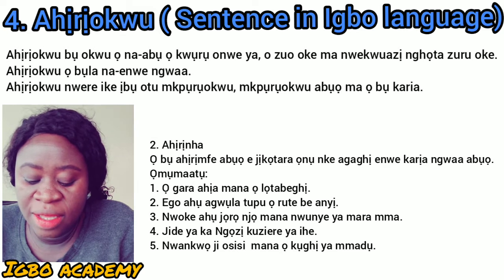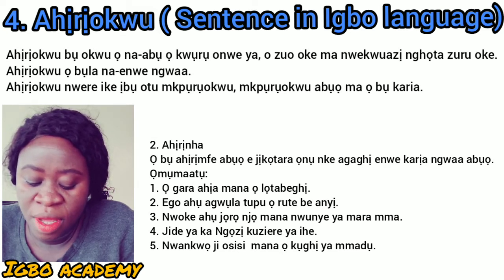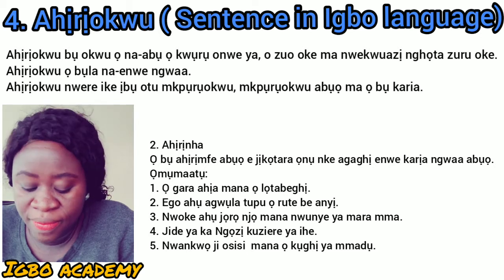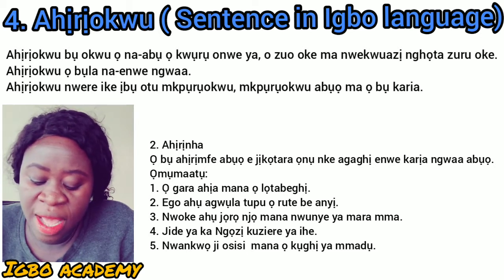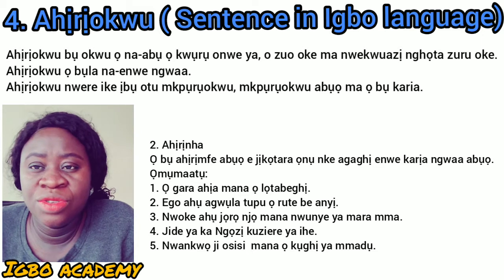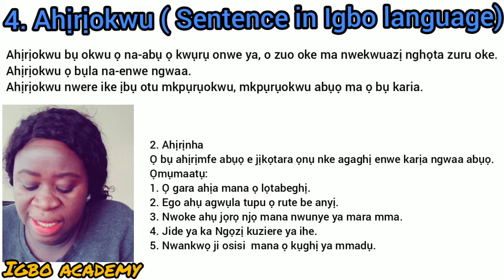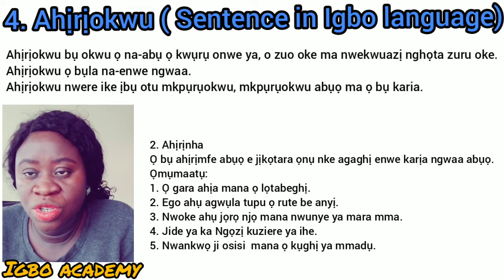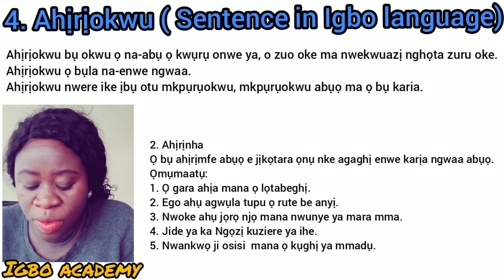Finished is a verb. So rute is reached. Finished is agwụla. So finished and reached are the two verbs that are linked with tupu. That's a conjunction, before.